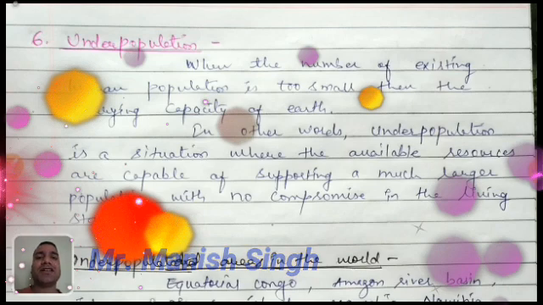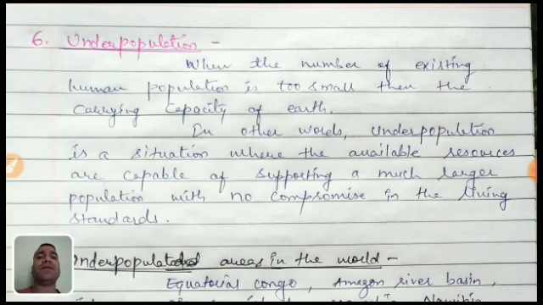Last time we had discussed the population and different aspects of the population, and how the population affects overpopulation. So today I am going to explain to you about underpopulation. Yes, this underpopulation is just the opposite of overpopulation.